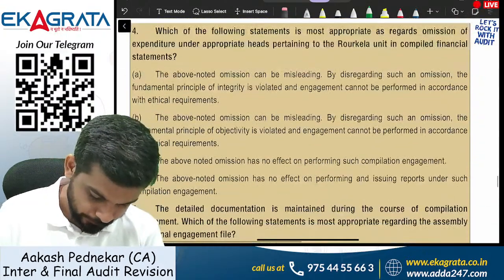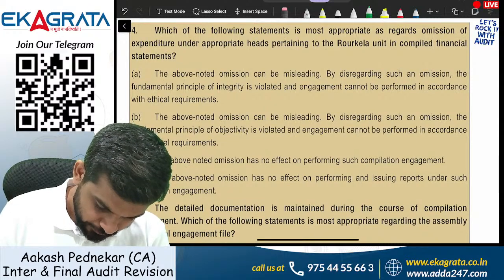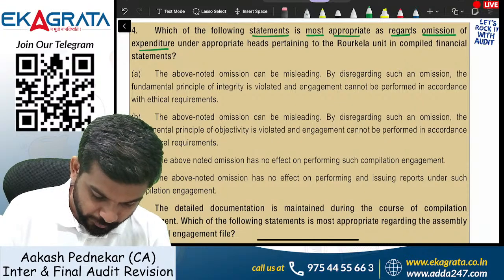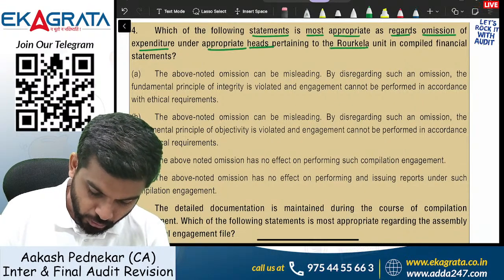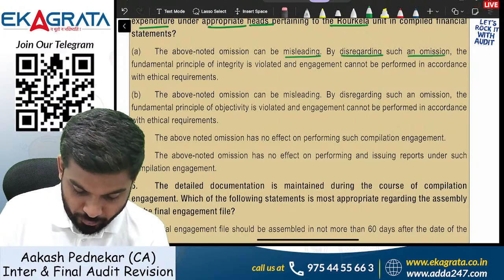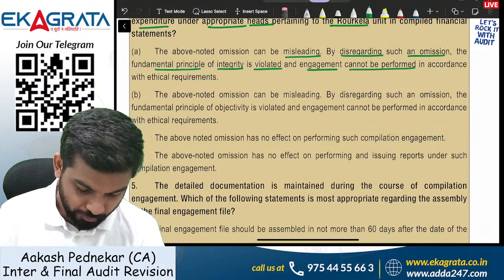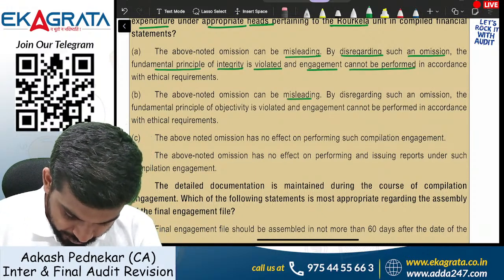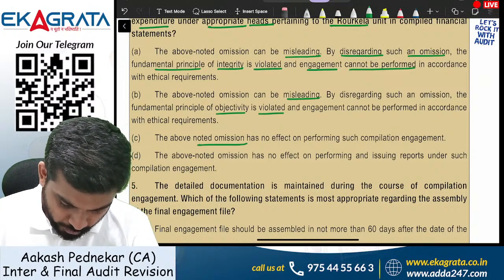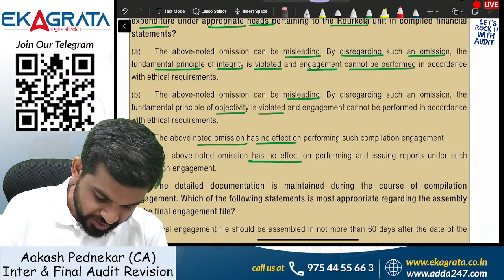Okay. Next point. Which of the following statements is most appropriate as regards omission of expenditure under appropriate heads pertaining to the Rourkela unit? The above omission can be misleading. By disregarding such omission, the fundamental principle of integrity is violated and the engagement cannot be performed. Omission can be misleading but the fundamental principle of objectivity is violated. The above omission has no effect. So guys, the two points C and D are absolutely wrong.